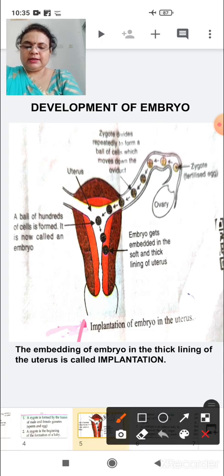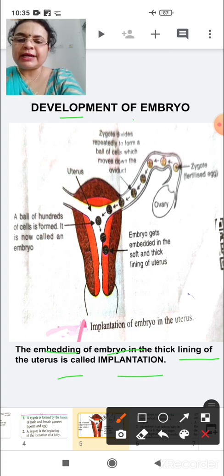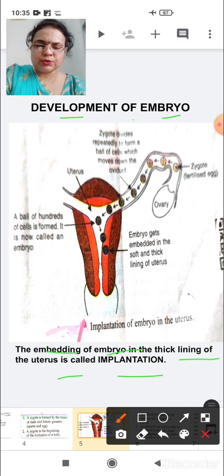Now, the embedding of the embryo in the thick lining. See here, the embedding of the embryo in the thick lining of the uterus is called implantation. So we can say after fertilization there is a procedure of implantation. Implantation means development of the embryo. What is an embryo? An embryo is the next step, when the zygote grows, then it converts into an embryo.